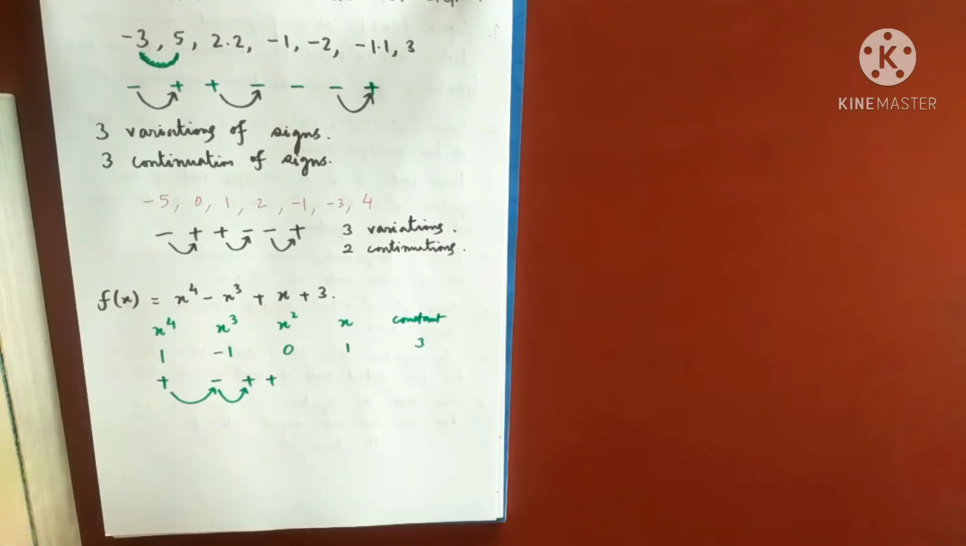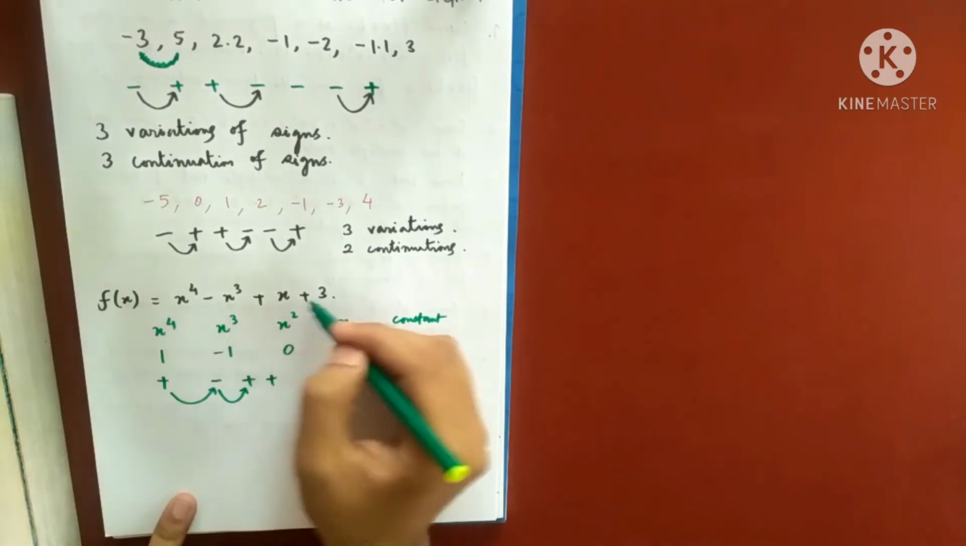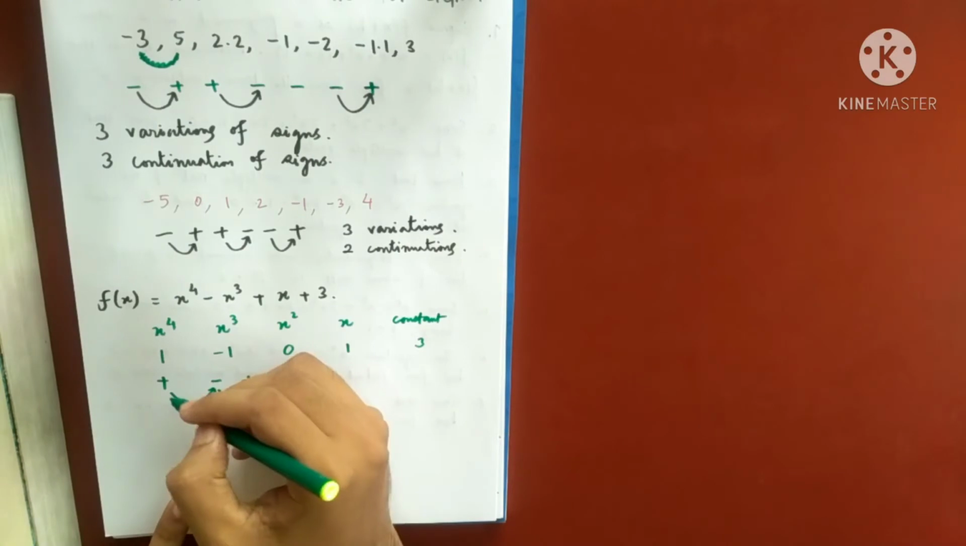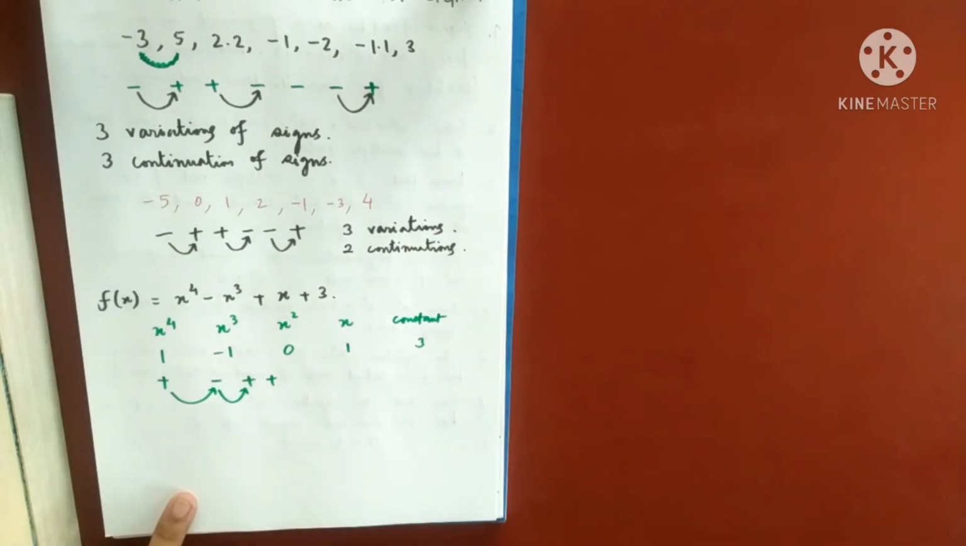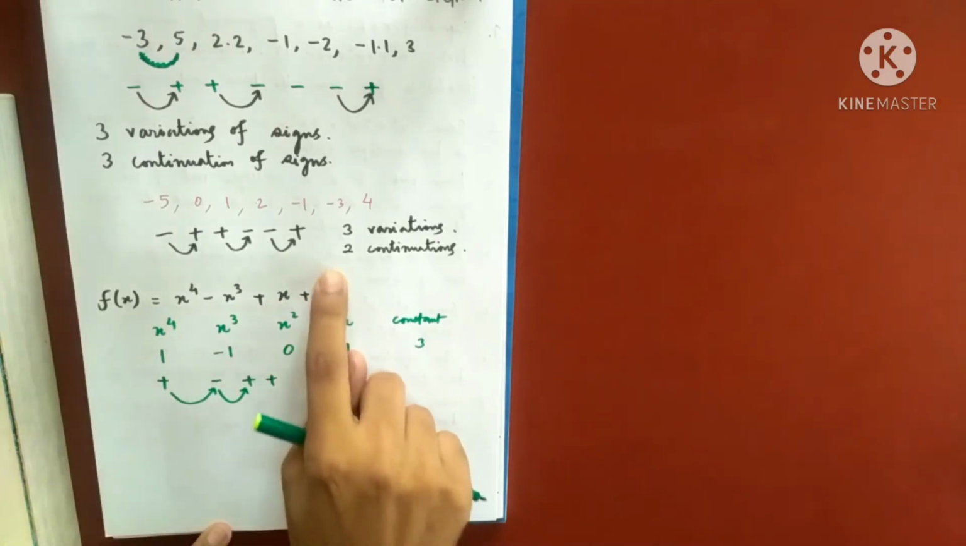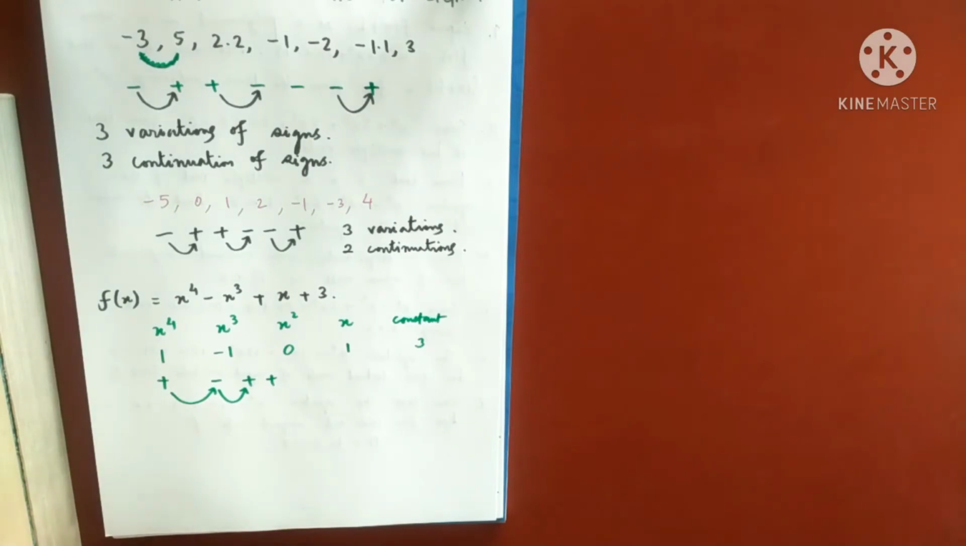And he said cannot be more than the number of variations, and if it is less, then it must be less by an even number. That means for this equation f(x) equals 0, because the number of variations is 2, according to Descartes, the number of positive roots of this equation is either 2 or 0. These are the only possibilities given by Descartes.